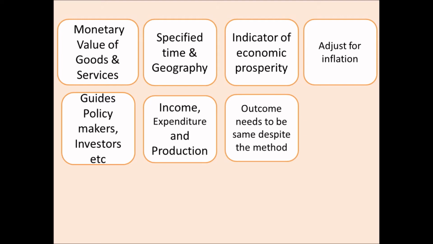The outcome calculated from these three methods should be the same, because one person's income may be the expenditure of another person. There are two GDPs, nominal GDP and real GDP. Nominal GDP is the value of goods based on the current prices prevalent in the country, whereas real GDP is where inflation is factored in. So if the nominal GDP is $10 trillion, the real GDP may not be $10 trillion; it may be 7 or 6 trillion dollars.